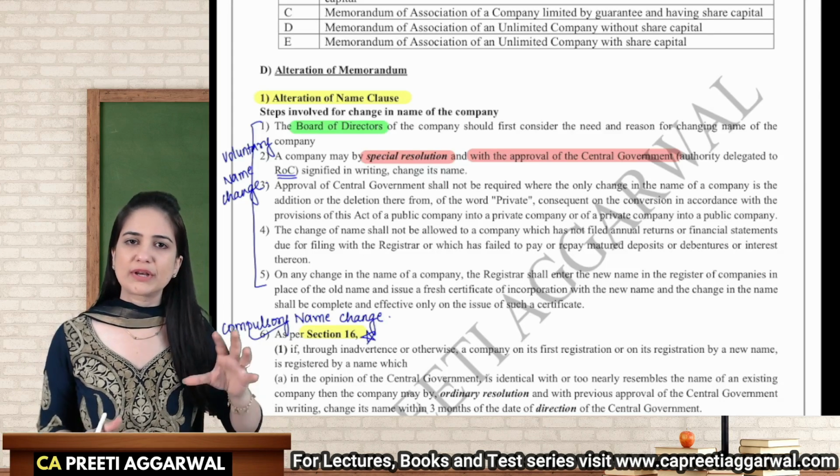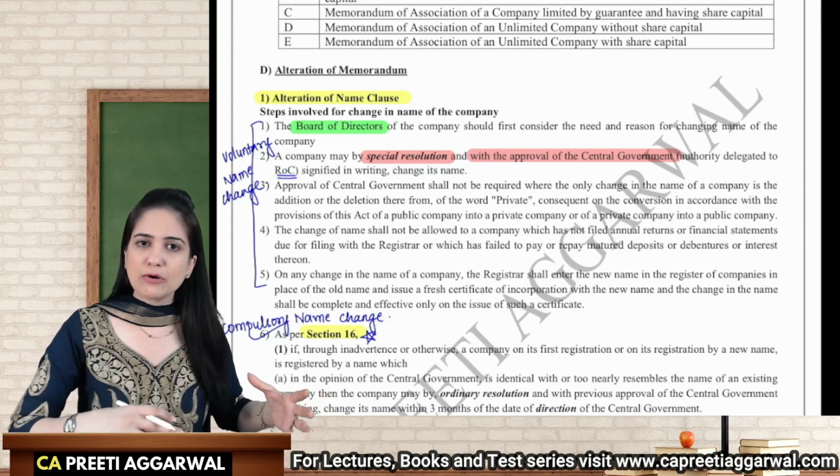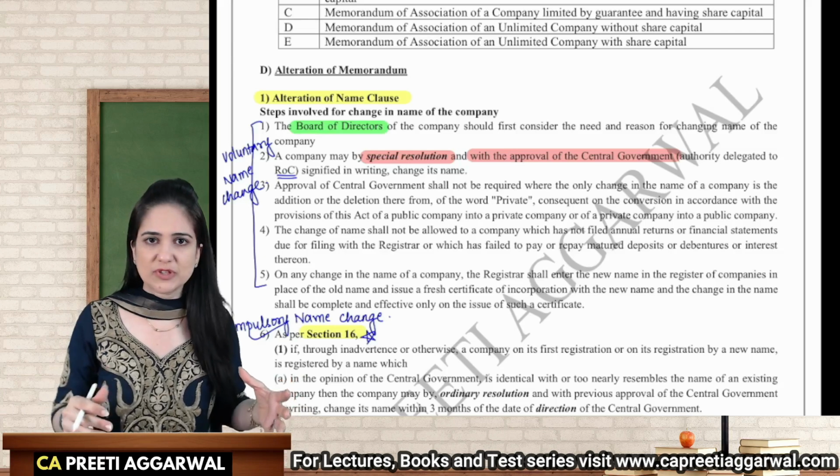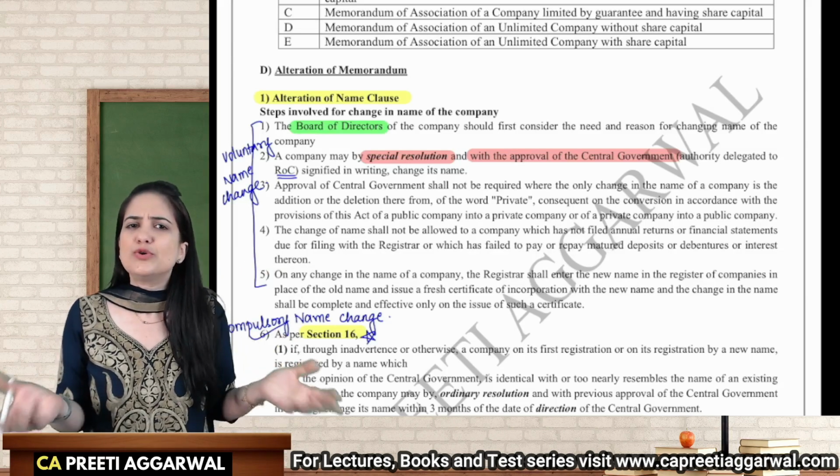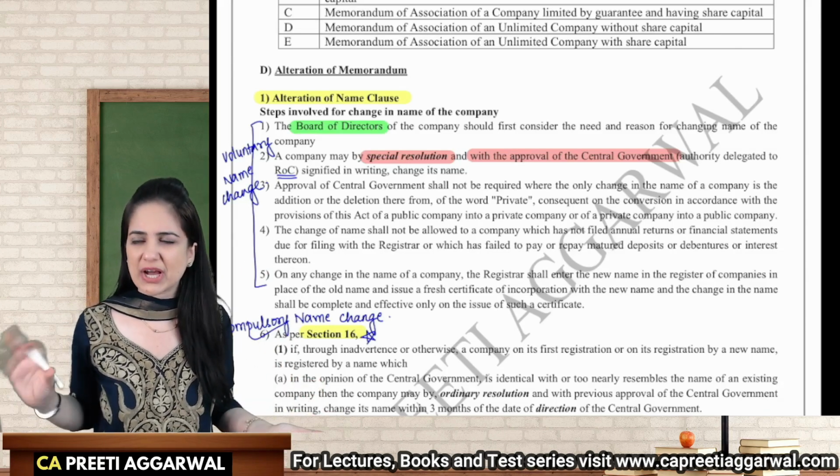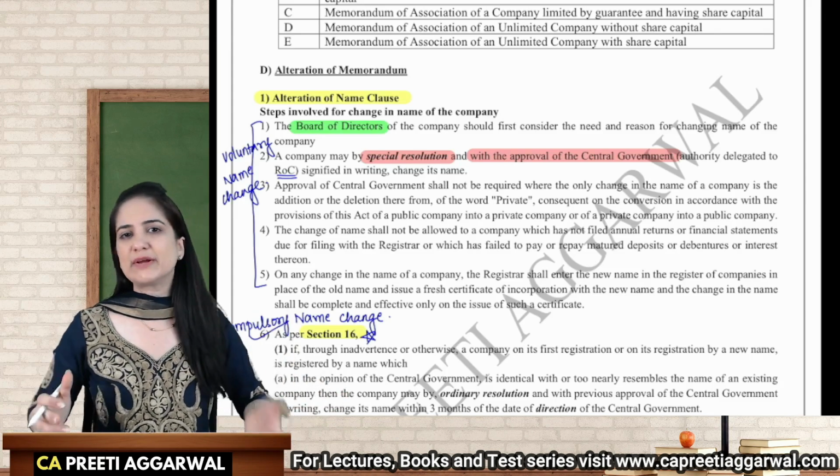Also, what if earlier your name was unique, but now you are very smart. You want to change the name, which is now resembling the name of an existing company. You feel that now nobody is going to check. ROC has already incorporated your company. How will they know that we have changed the name?